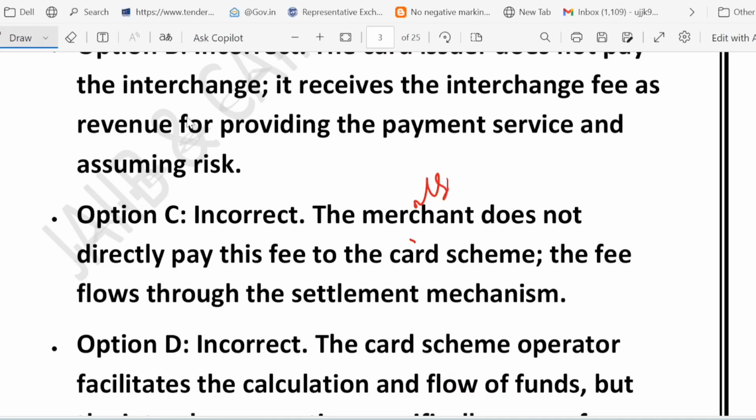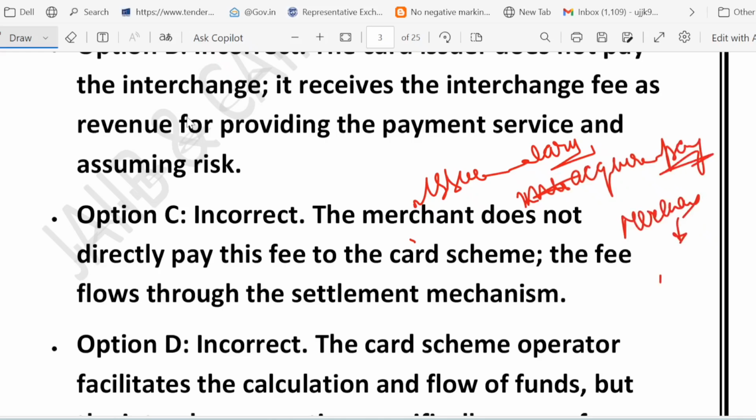So see, the issuer earns. Why does he earn? Because he is taking the risk. Who pays? The merchant pays, or to be more precise, let's say the acquirer pays. Right, the merchant pays MDR. What is MDR? Merchant discount rate. And the card scheme only facilitates the settlement.